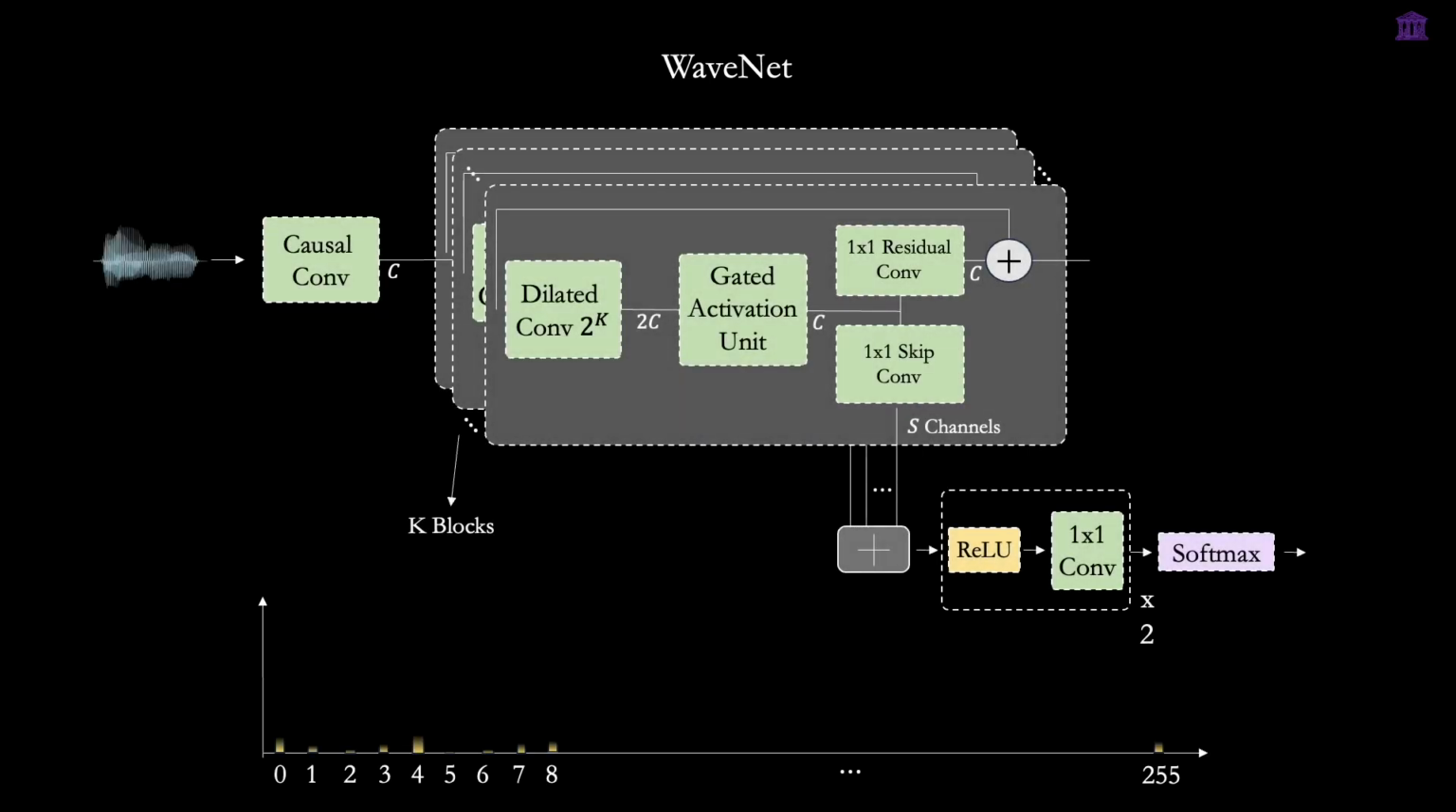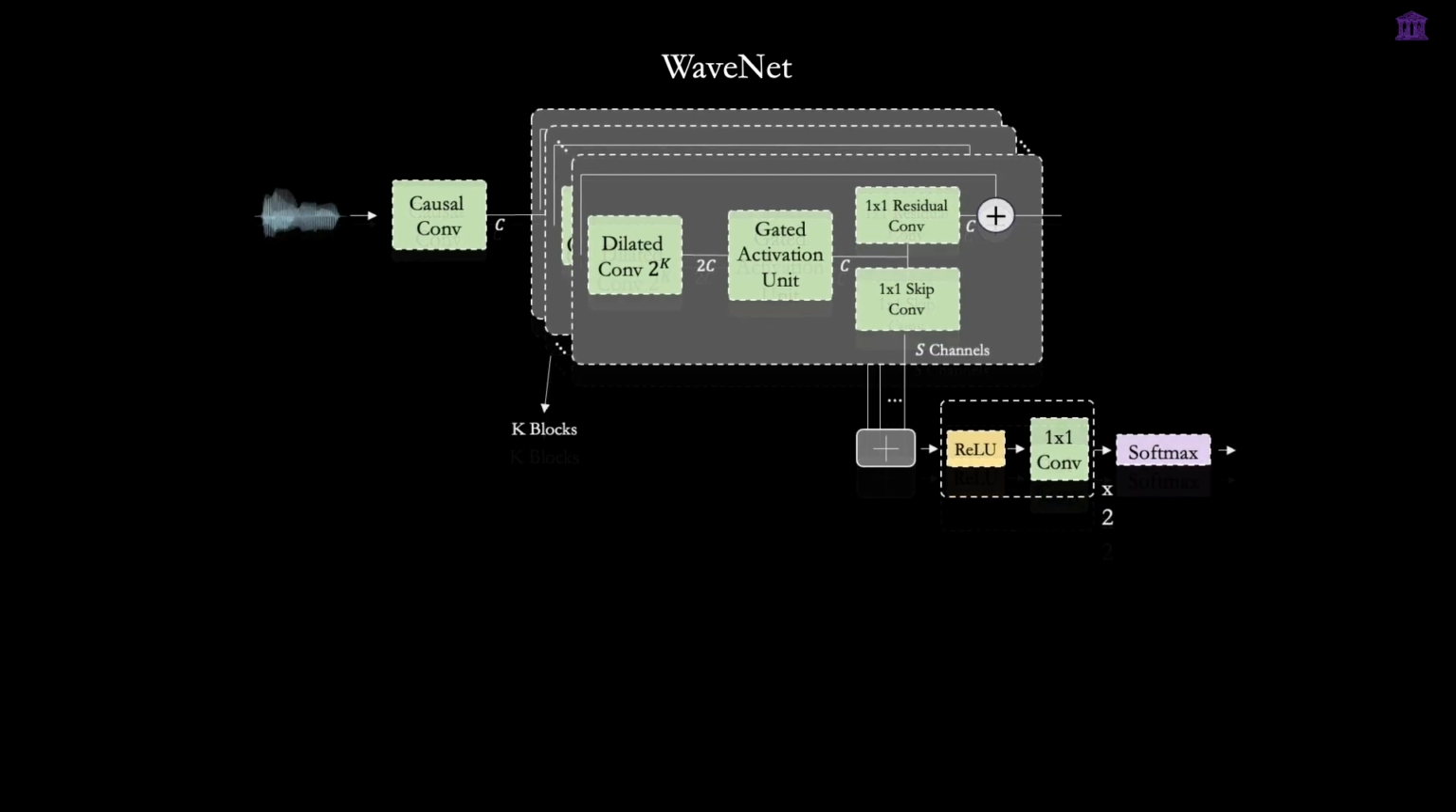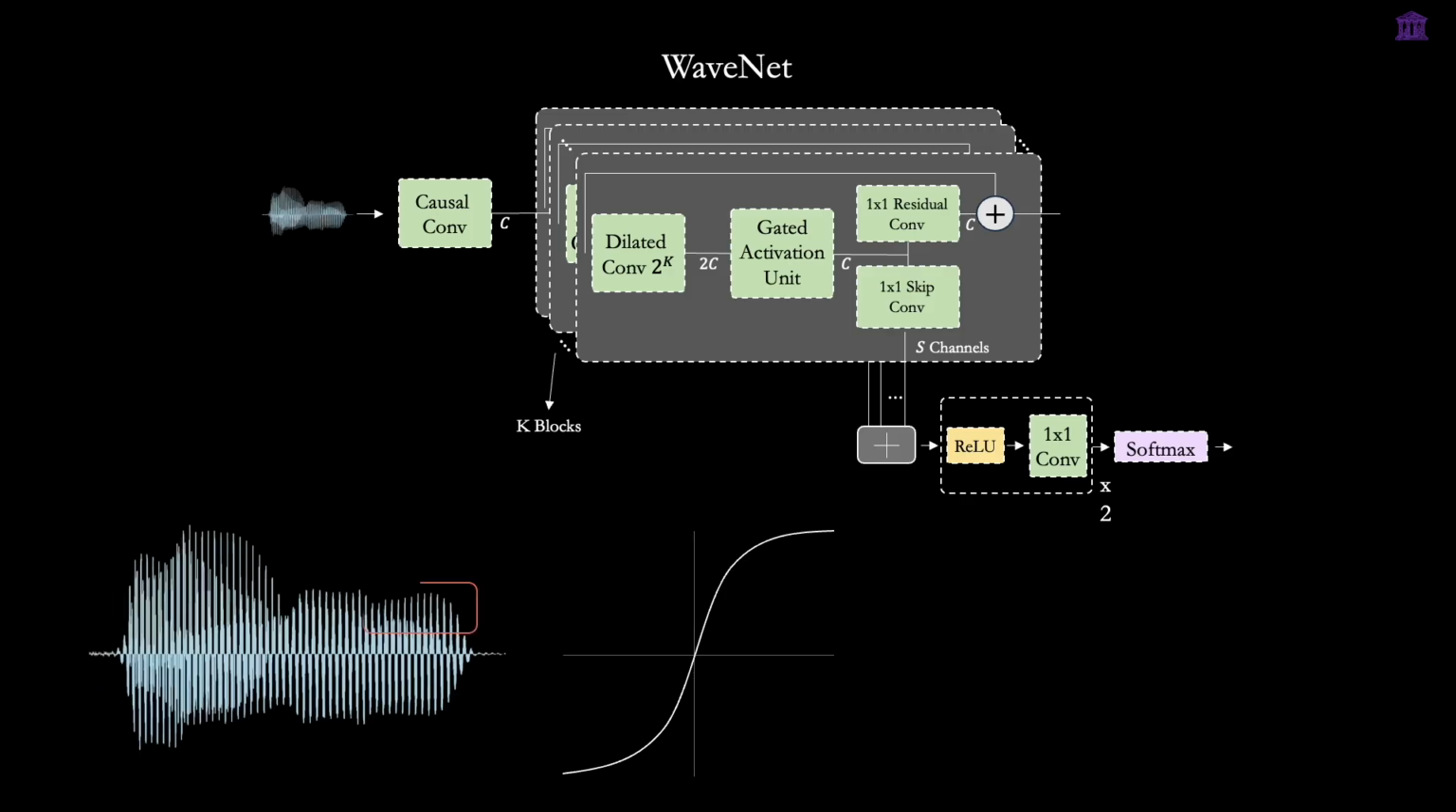The true power of mu-law companding is that it quantizes the signal in a non-linear fashion. It allocates more quantization levels to lower amplitude sounds and fewer to higher amplitude sounds.